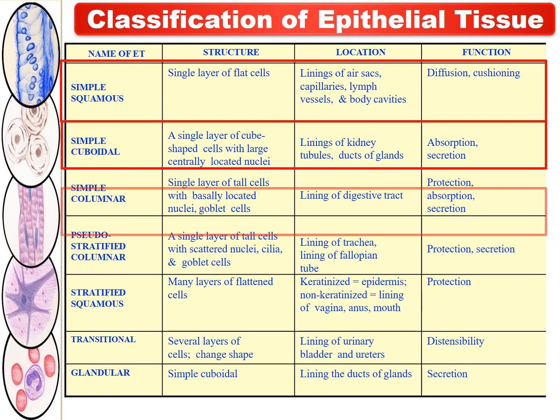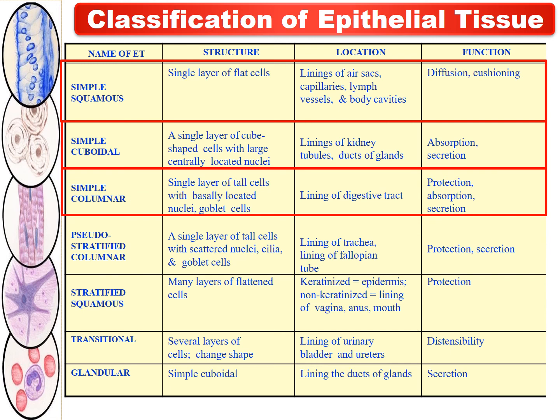Then the third one is the simple columnar epithelial tissue that we already studied. It is a single layer of tall cells with basally located nuclei and goblet cells, and its location is at the linings of the digestive tract, and the function subserved by the simple columnar epithelium is protection, absorption, and